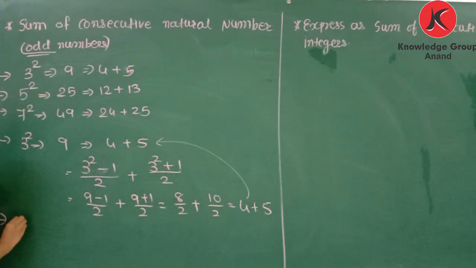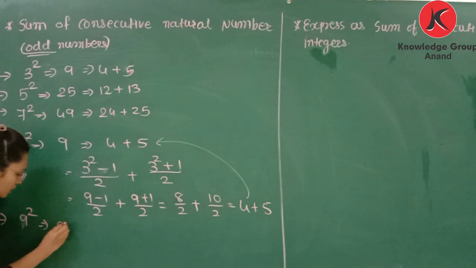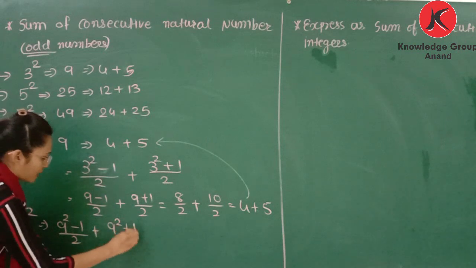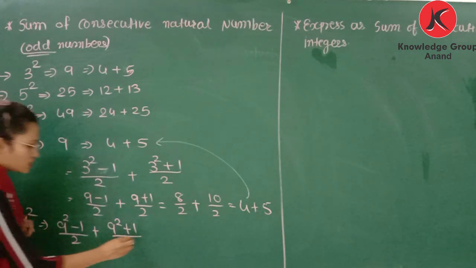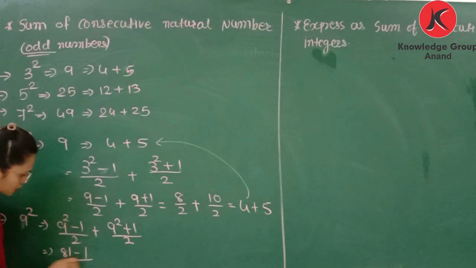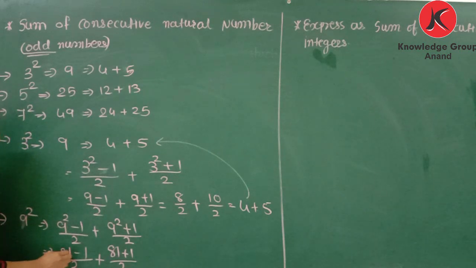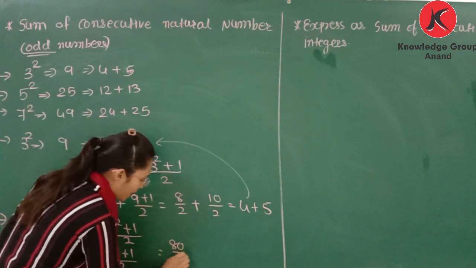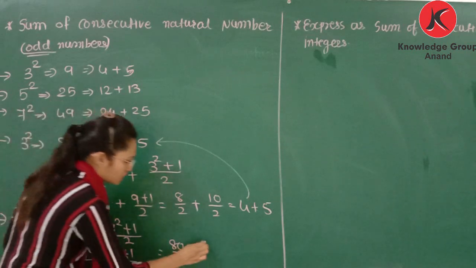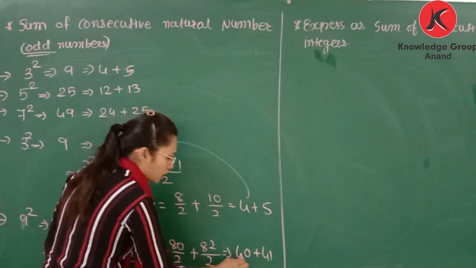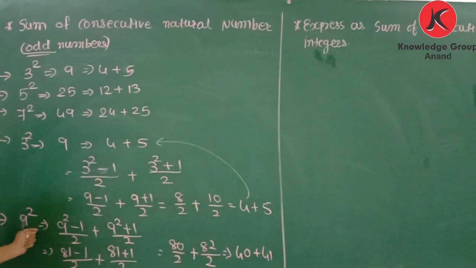Again, if you want to represent 9 square as a sum of consecutive numbers, what do you need to do? 9 square minus 1 divided by 2, plus 9 square plus 1 divided by 2. 9 square is 81, minus 1 divided by 2. 9 square is 81, plus 1 divided by 2. 81 minus 1 is what? 80 by 2, and 81 plus 1, that is 82 by 2. So you can write 40 plus 41. 40 plus 41 is 81, that is 9 square.